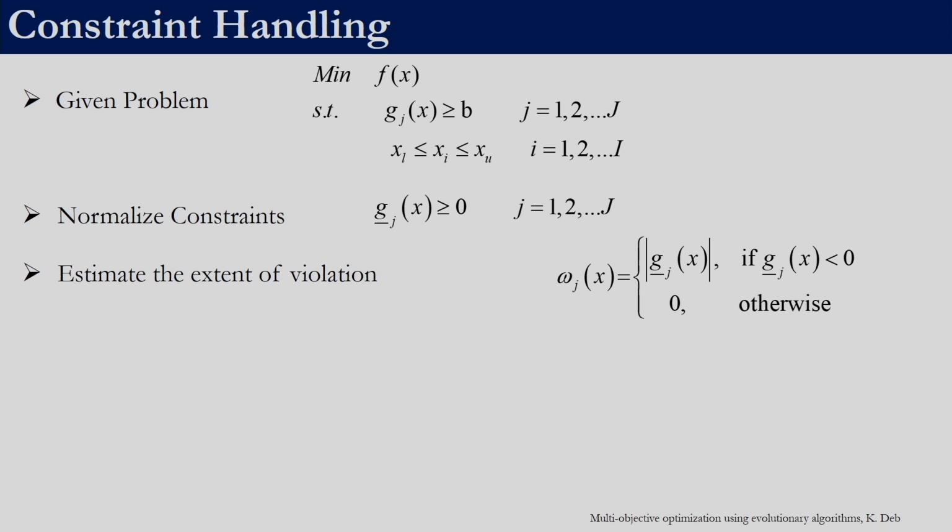Once we have normalized the constraint, we need to find out the extent of violation. Remember, when we are working with metaheuristic algorithms, we would have the decision variables, the value of the decision variables.